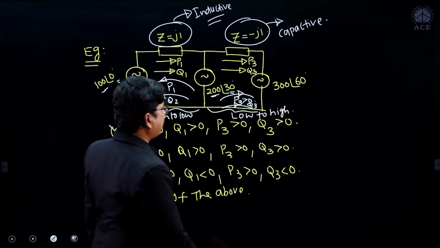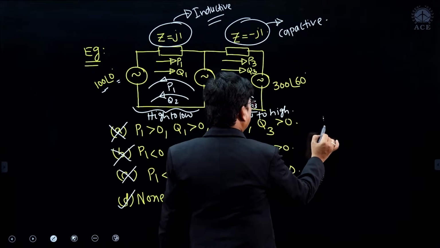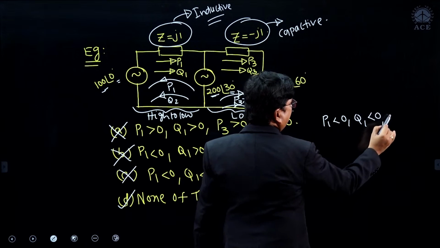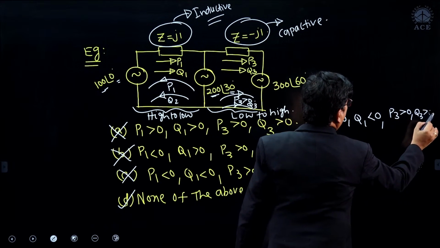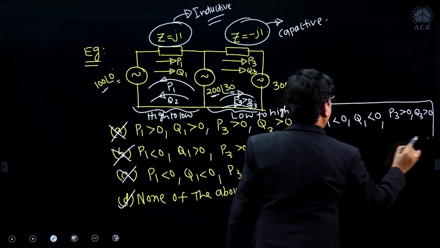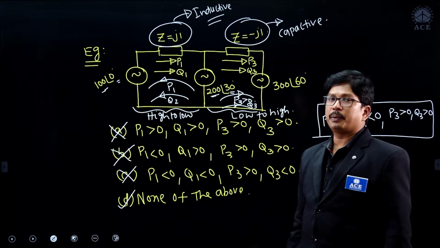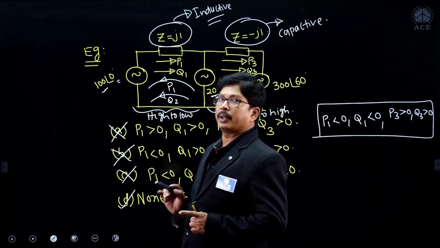So what we can give here, the perfect answer is P1 less than 0, Q1 less than 0, and P3 greater than 0 and Q3 greater than 0. That is the perfect option. Clear, right? Like that we have to give the answer. This is one of the problems we can take.